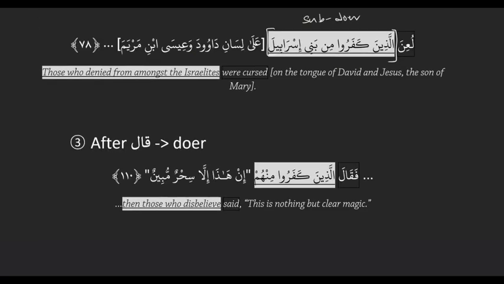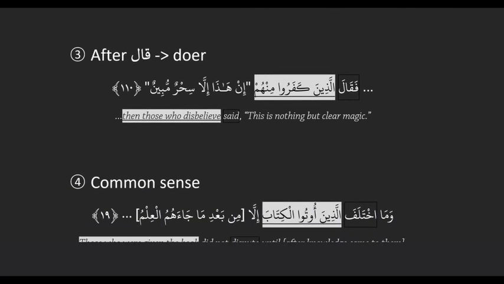And then here's another tip for you. If you see it coming after qala, then it's almost always going to be the doer. Because qala means to say. And if you have something coming after qala, it's going to be someone said. So the complex noun coming right after qala is going to be the doer.